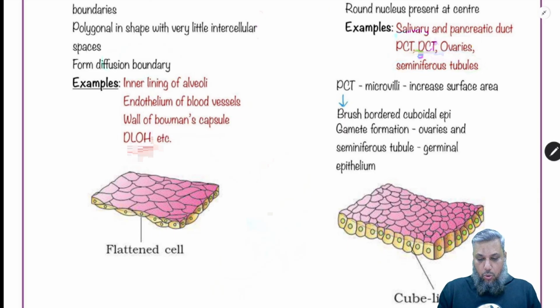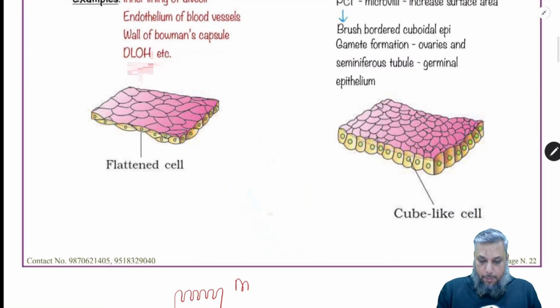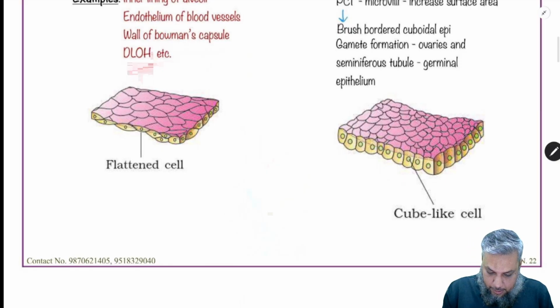One interesting point to note is that the cuboidal epithelial cells have some modifications. This is the basement membrane, and this is the cuboidal epithelium.